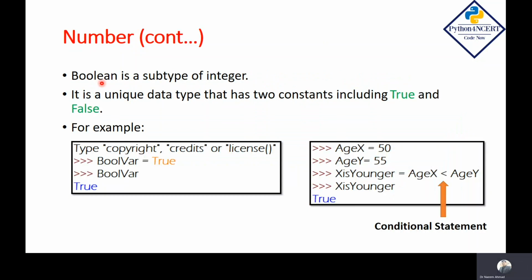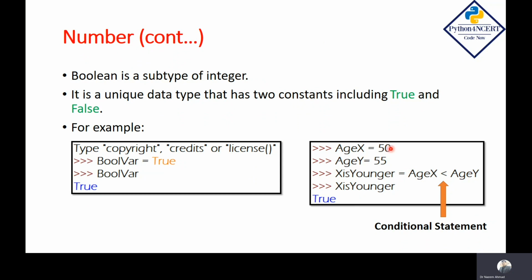In Python, we also have Boolean constants. Boolean is a subtype of integer. It is a unique data type that has two constants, true and false. Boolean true represents 1, which is a non-null, non-empty and non-zero value, and Boolean false represents 0. In this simple example, I have taken one Boolean variable and then I have assigned a true value, and then I have printed this value.